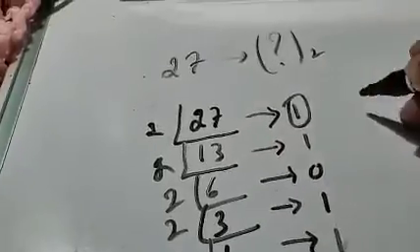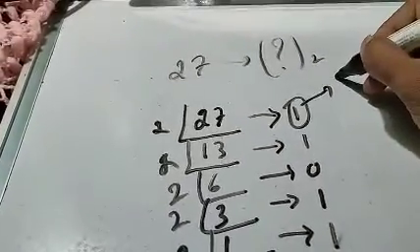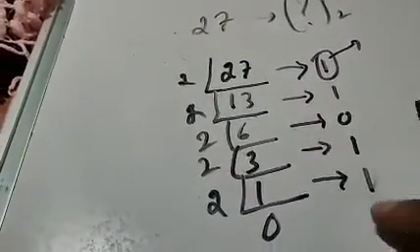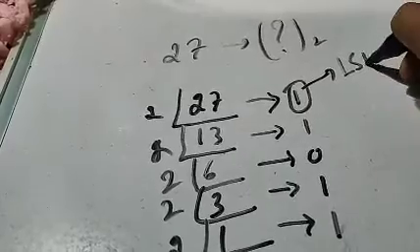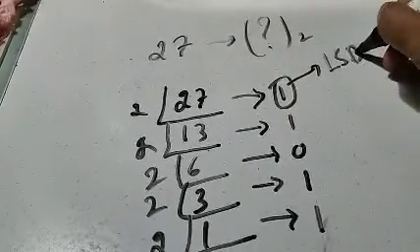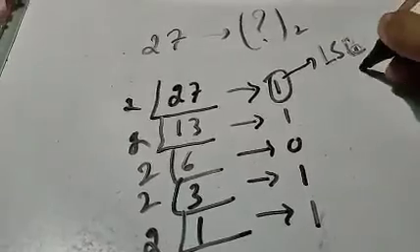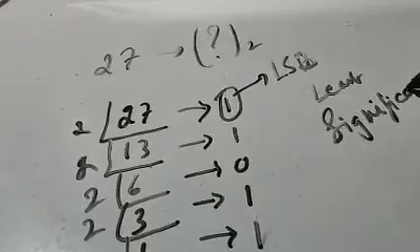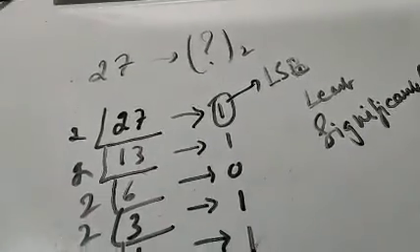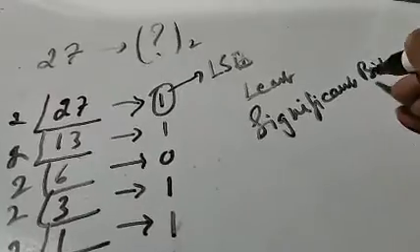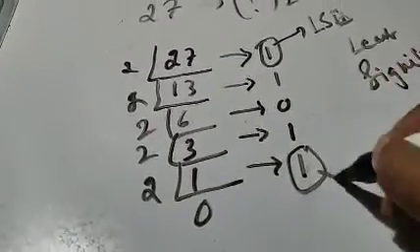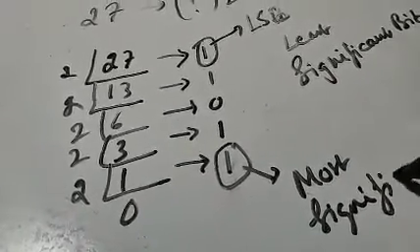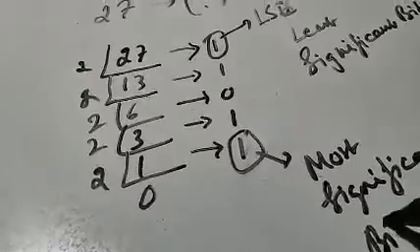Now in this case, the top one becomes the least significant digit, or least significant bit we can call it, LSB: L, S and B. And the last one, the bottom one, is known as the most significant bit.